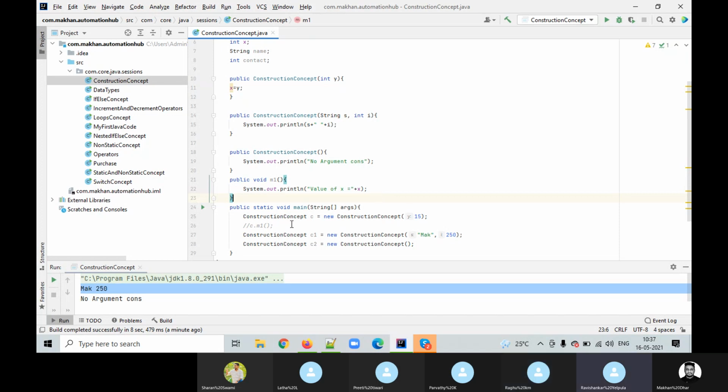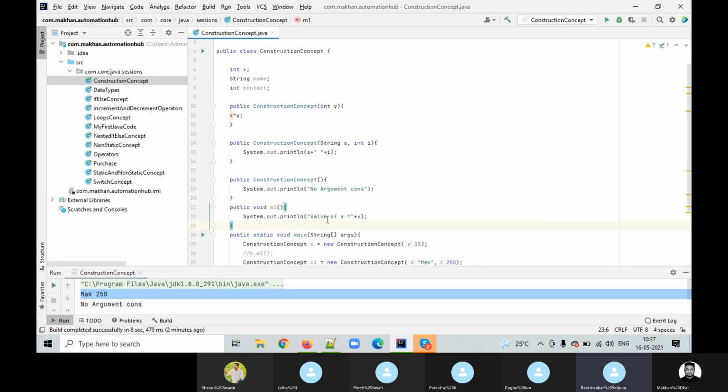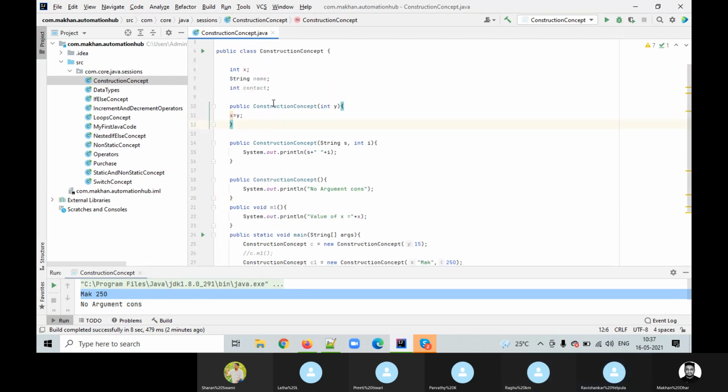So, Makan, I think we have to take one more class on data types and variables. That is very important. People should understand the difference between global variables and local variables. Then only I think this concept will be very easy. Okay. So, Raghu, what are we doing here? We'll go one by one. So first, go to the top.